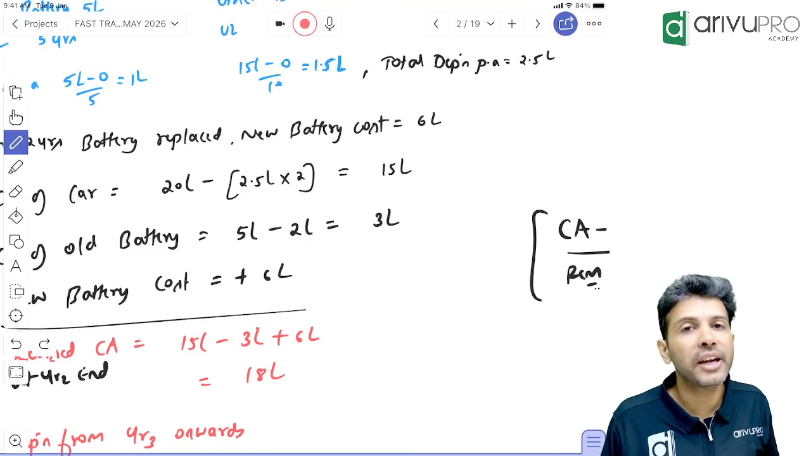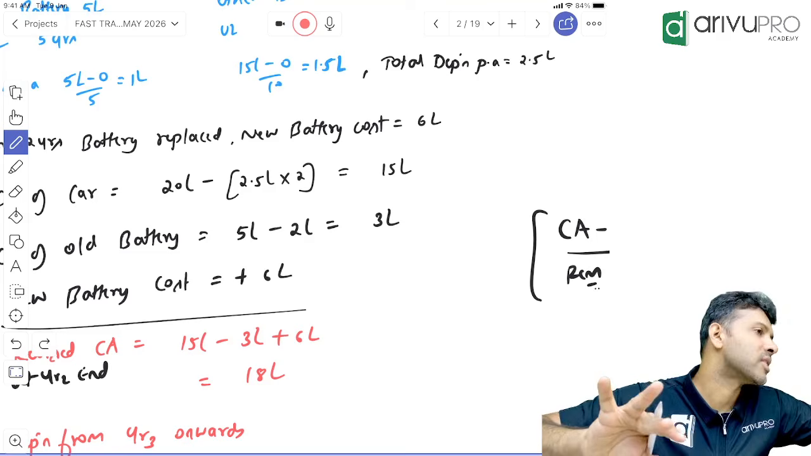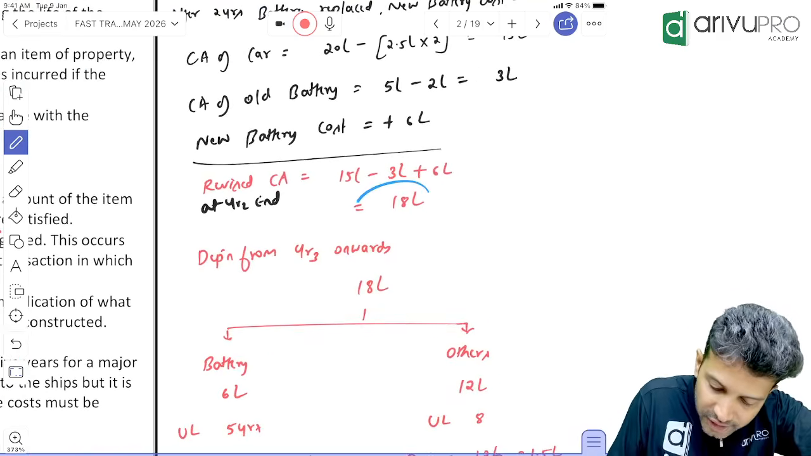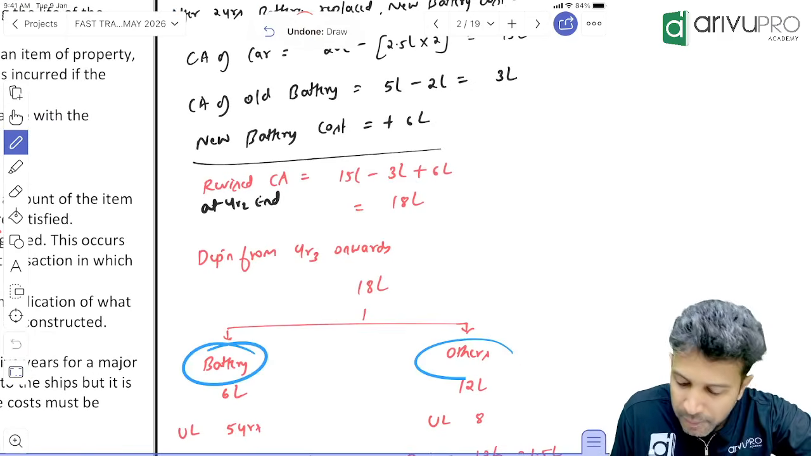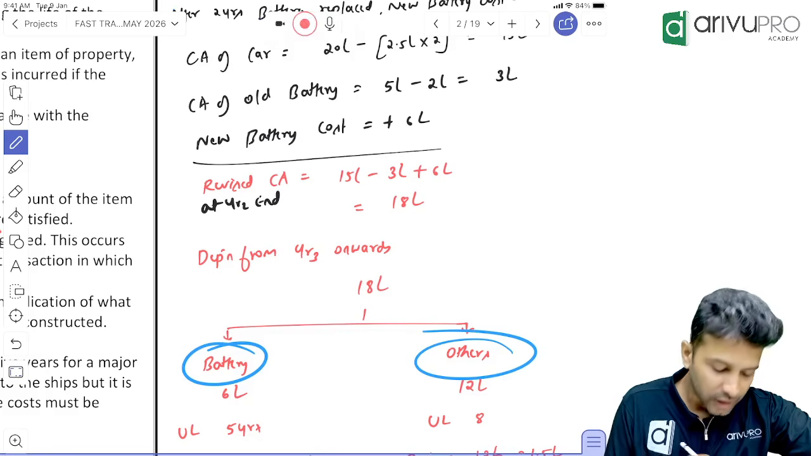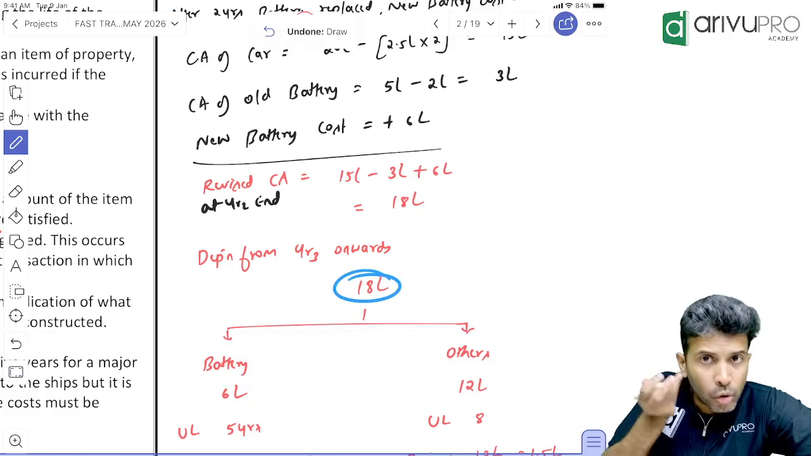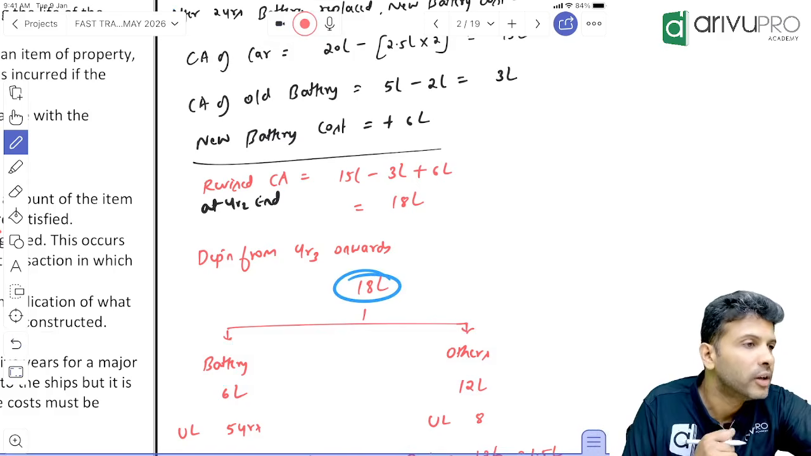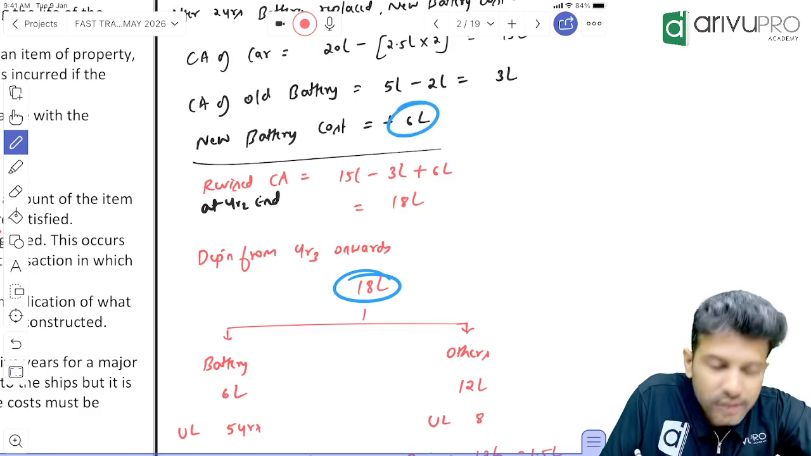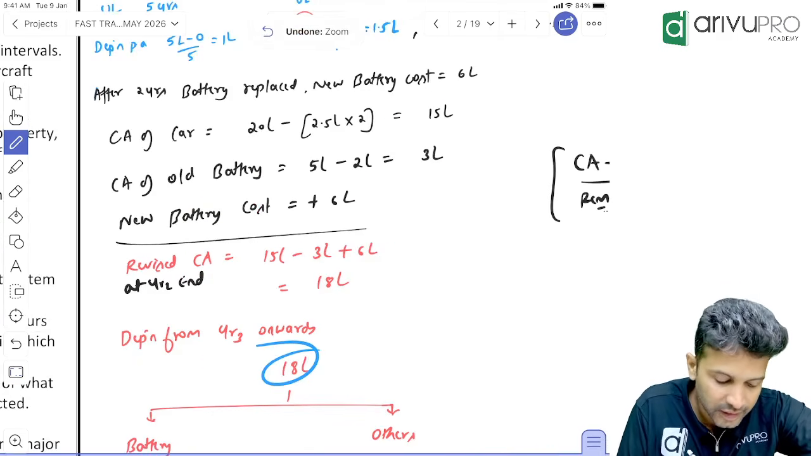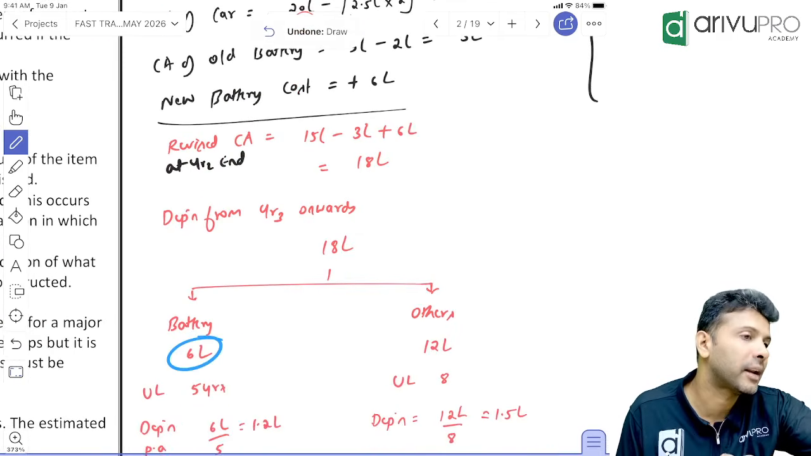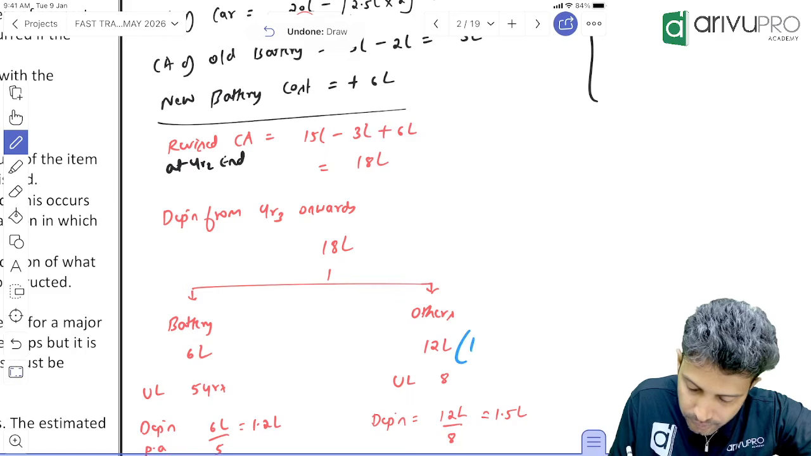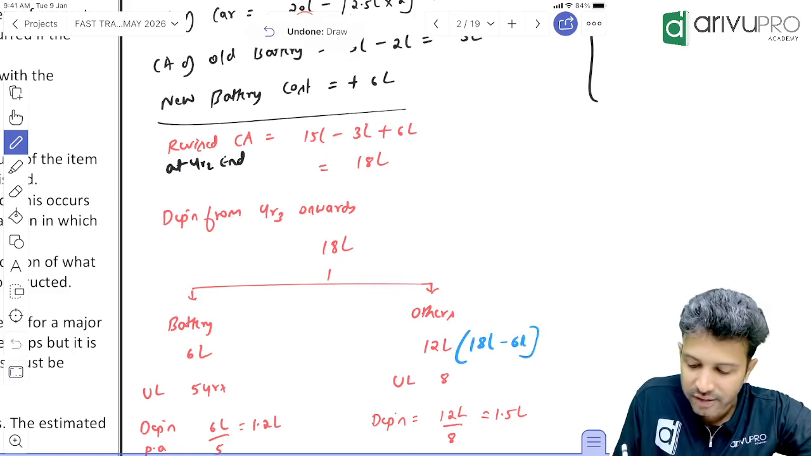That means again we need to do the depreciation calculation separately. That only we call it as what? Component accounting. That means from this 18 lakh, again we need to segregate between battery and others. In this 18 lakh, is the old battery included now or removed? Removed. What is included? New battery. What is the new battery's cost? 6 lakhs. That means in this 18 lakh, 6 lakh is for the battery. Balance will be for others. Balance means 18 lakh minus 6 lakh.